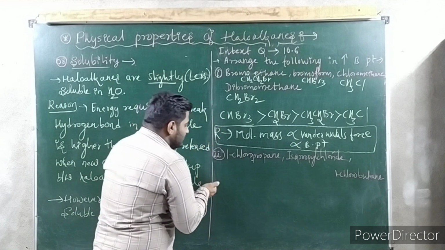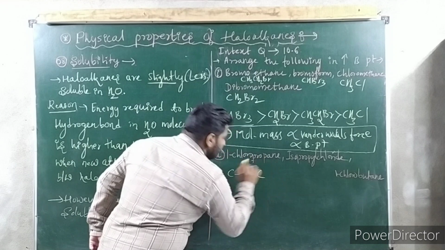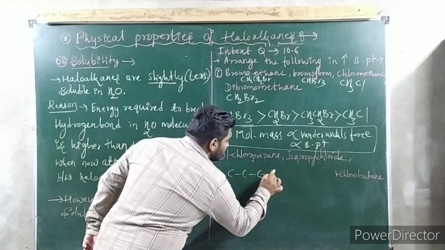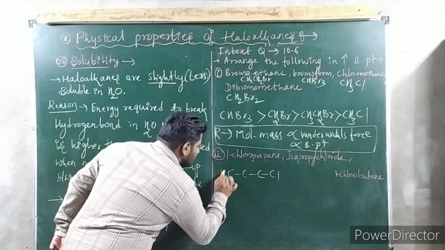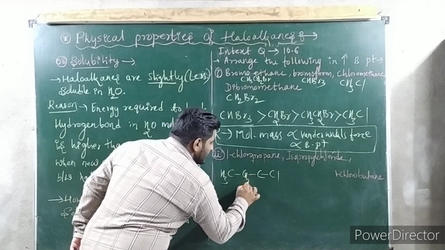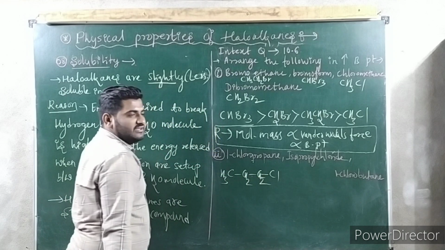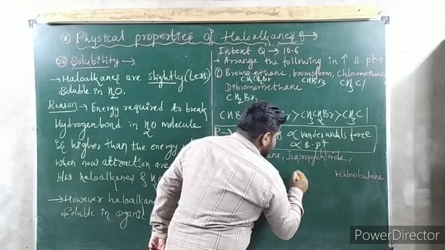Propane means how many carbon? 3 carbon. 1, 2, 3. First position chlorine, you write first position chlorine. Remaining hydrogen: 3 here, 2 bonds are there; 2 here, 2 bonds are there; 2 here. Isopropyl chloride means the second position.